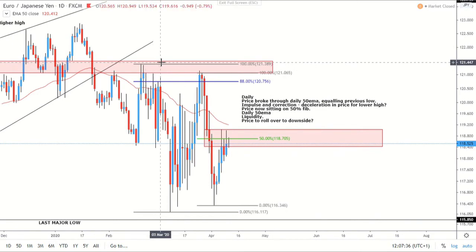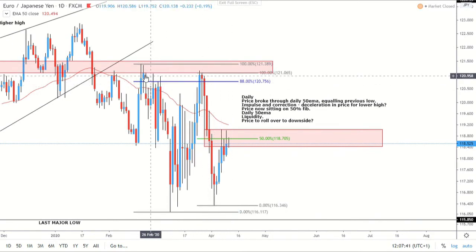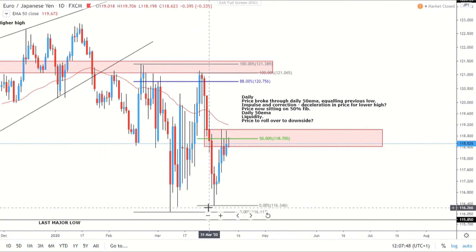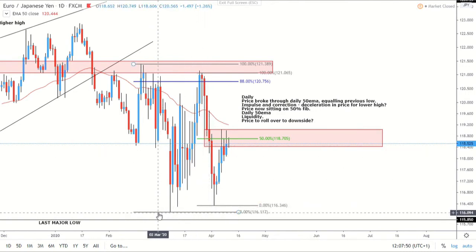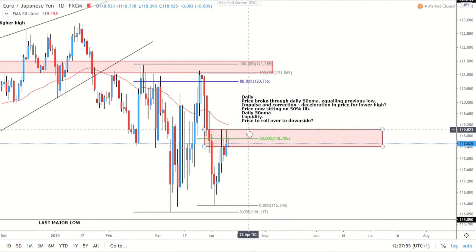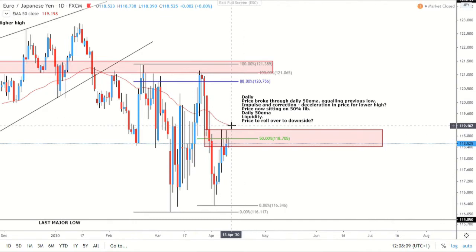But I do quite like where price is currently. You can see that we come back up, reverse around the 88% fib, which I don't really like using, but we have got confidence here because we've got this liquidity here. This evening star formation, broke back through the daily 50 MA, made this new low. Of course, it's not quite the same as the previous lows, but correction. You see that slowdown in price, that liquidity spikes forming, and now we're looking for that deceleration to confirm that lower high, and then reverse from the 50%, and the daily 50 MA is above it. So potentially we could see this stay down until the 50 MA starts to smoothen out. But I do quite like this looking short.